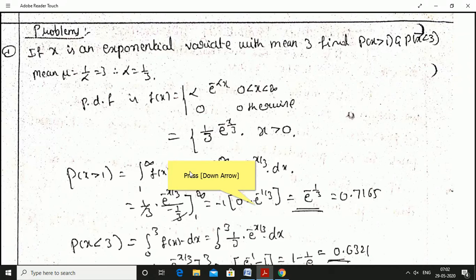Integration from 1 to infinity, f of x is 1 by 3 into e power minus x by 3 dx. 1 by 3 constant, e power minus x by 3 integration is e power minus x by 3 divided by minus 1 by 3. 1 by 3 gets cancelled. Minus 1 constant, upper limit e power minus infinity is 0, lower limit x is 1, e power minus 1 by 3. Minus into minus is plus, e power minus 1 by 3, nothing but 0.7165. Probability of x less than 3.